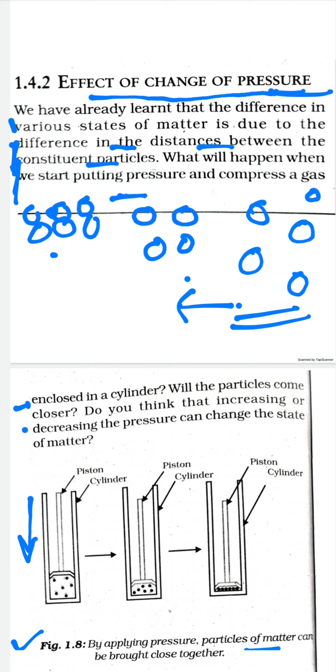On further applying the pressure, these particles come still closer. That means the state changes from gas to liquid and finally to the solid state, right?